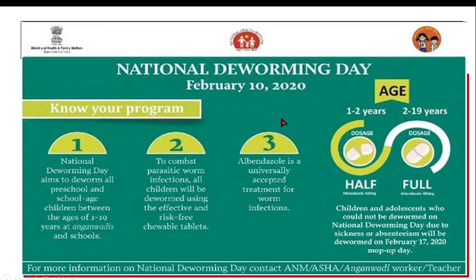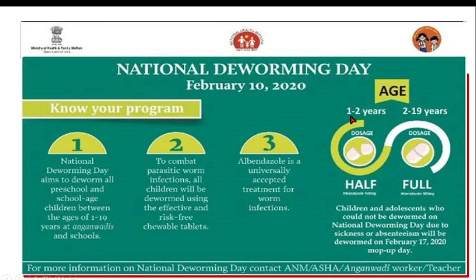Now, on National Deworming Day, this is a slide of 10th February 2020. We do three things. First is National Deworming Day. So our basic intention is to deworm all preschool and school-age children between 1 to 19 years of age. So this is done in Anganwadis and schools. Next is to combat parasitic worm infection. All the children will be dewormed using effective and risk-free chewable tablets. So these tablets are available where we give this. And third, albendazole is given because it is a universally acceptable tablet.